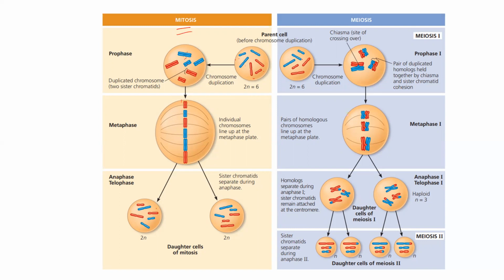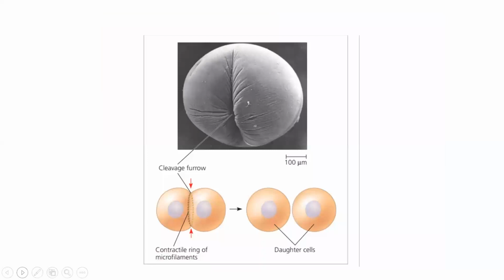Here in meiosis, this is 2n number. They duplicate, they form tetrads, they separate, and then they have duplicated n number of cells. Then each one of them separates into 4 individual n number cells.